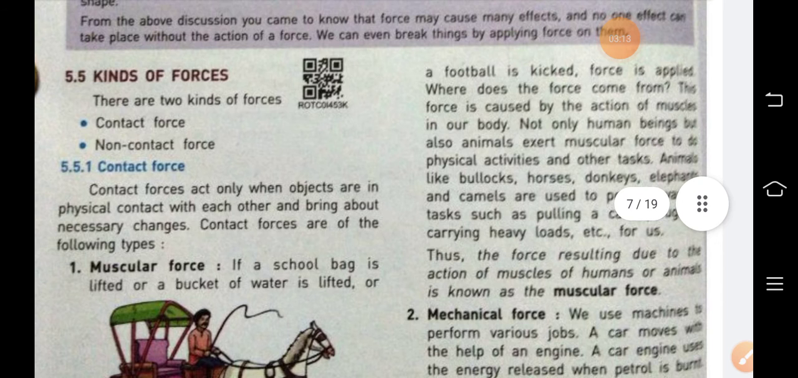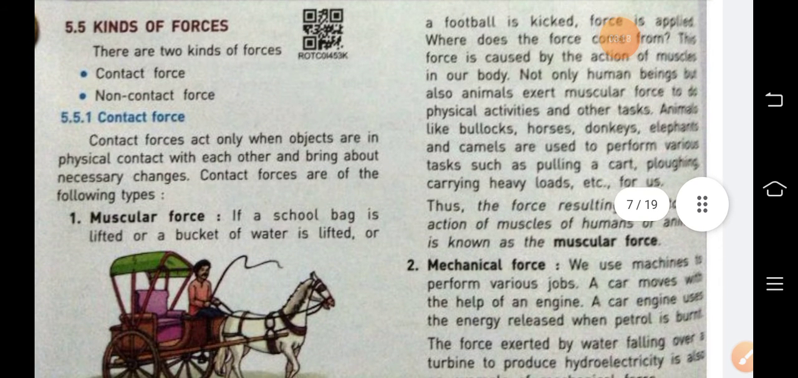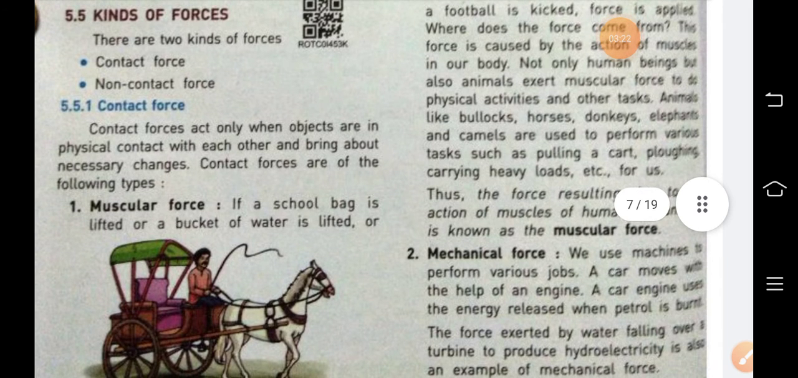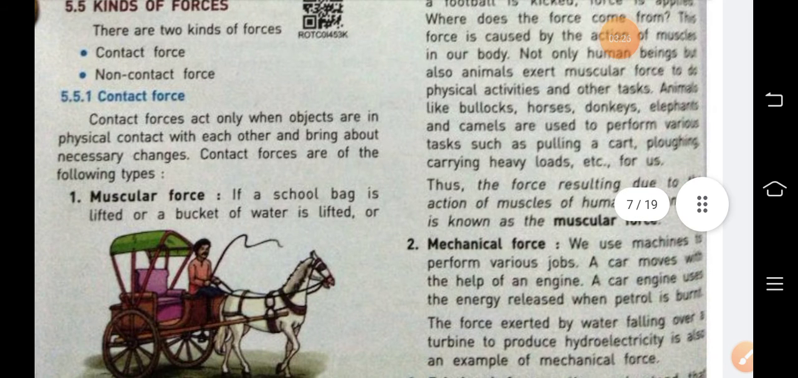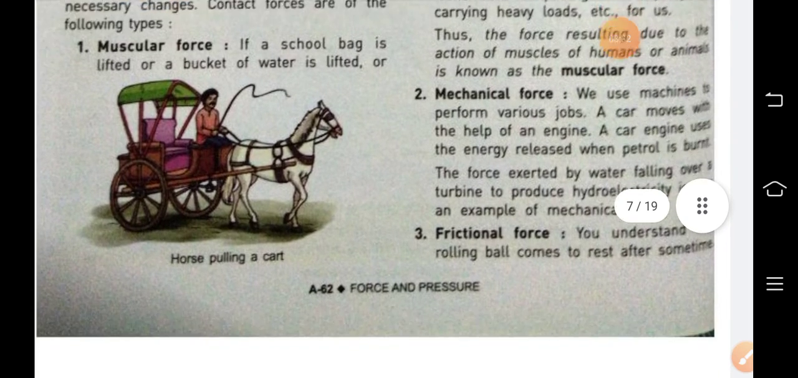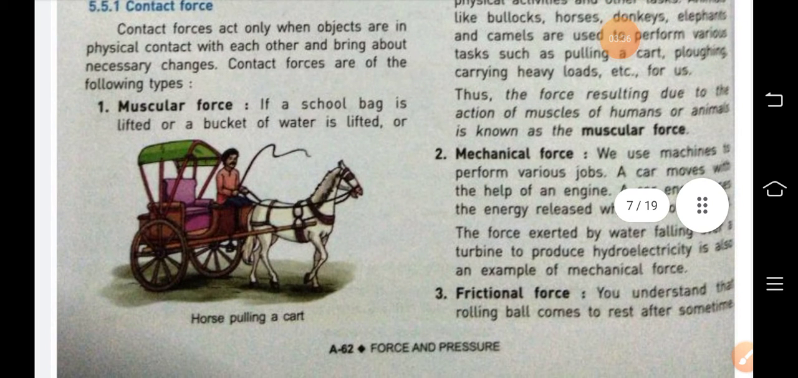Next is the kinds of force. Mainly two kinds of force are there: contact force and non-contact force. Contact force: when the objects are in physical contact with each other, they are touching each other, then it is known as contact force. And in contact force there are three types: muscular force, mechanical force, and frictional force.